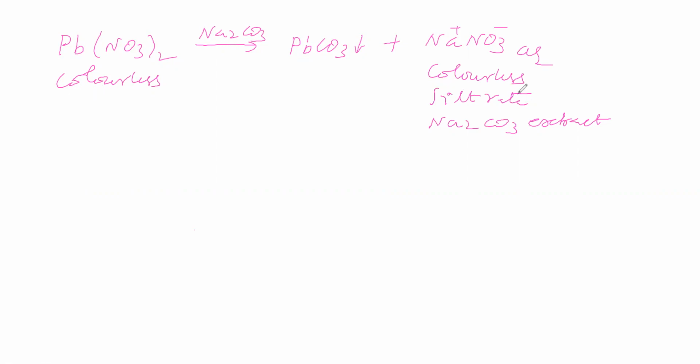This compound has ionic nature because it is a metal salt, and this one also has ionic nature. Now say, is the extent of ionic nature the same or different? If different, which metal salt has higher ionic nature: lead nitrate or sodium nitrate? Okay, you are saying sodium nitrate.